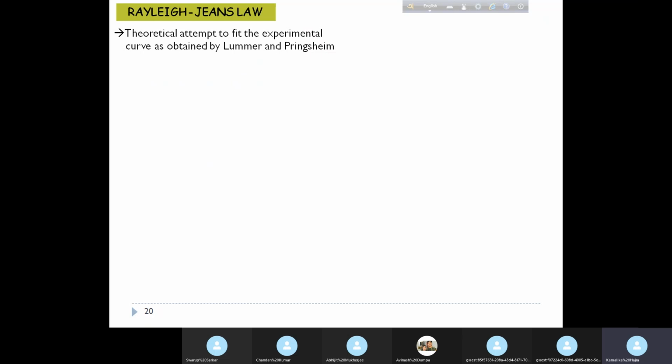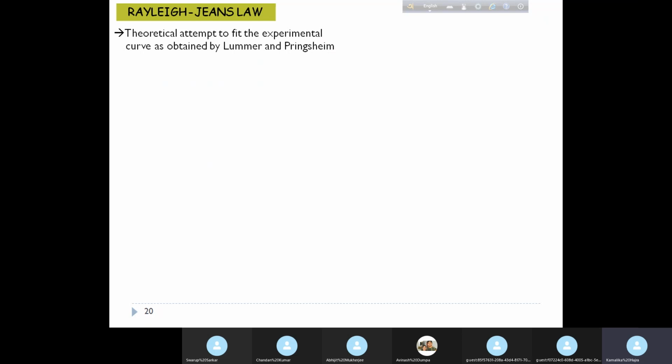Okay. So this was again a theoretical attempt to fit the experimental curves as obtained by Lummer and Pringsheim. So from the experimental curves by Lummer and Pringsheim, Wien gave the displacement law and tried to give an expression for the energy density which matched the curves at lower temperatures and shorter wavelengths.